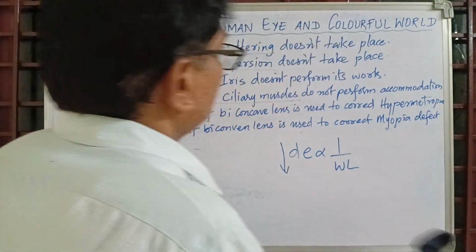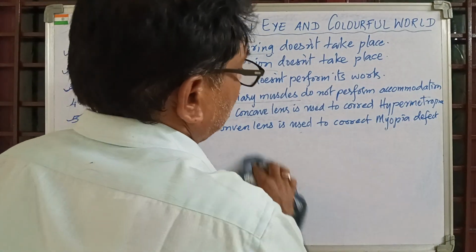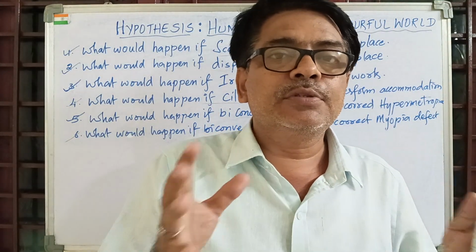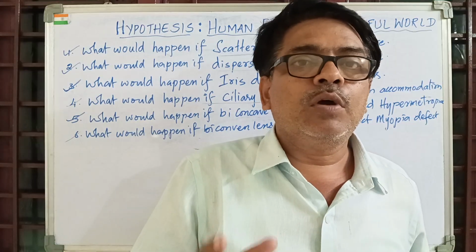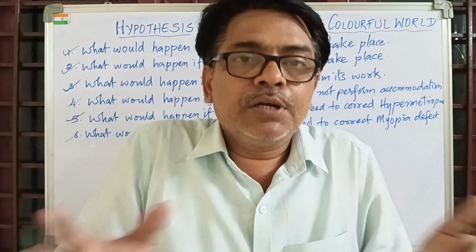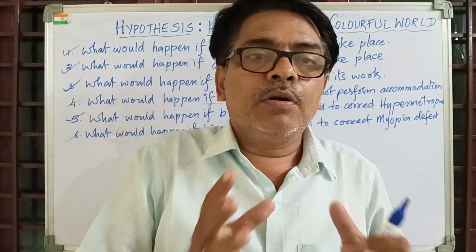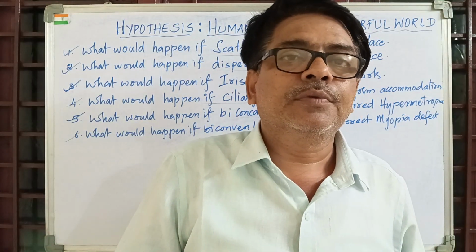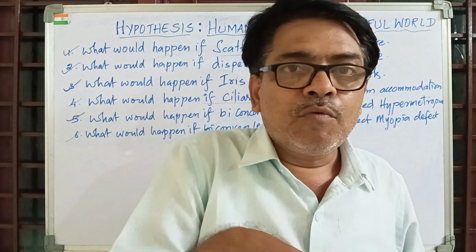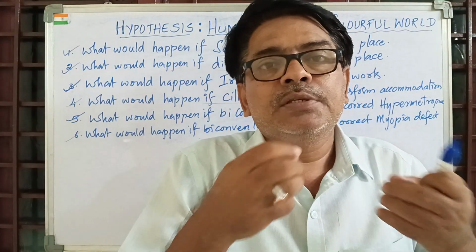That is first one. Coming to the second one, what would happen if dispersion of light does not take place? First of all, we should know what is dispersion. One light ray is splitting into 7 colors. VIBGYOR: violet, indigo, blue, green, yellow, orange and red. Now if dispersion does not take place, you may lose the beauty of this world. You may not come across rainbow formation. And if you find oil drops on the road and there is availability of water, we find rainbow, all 7 different colors. You may miss that one.